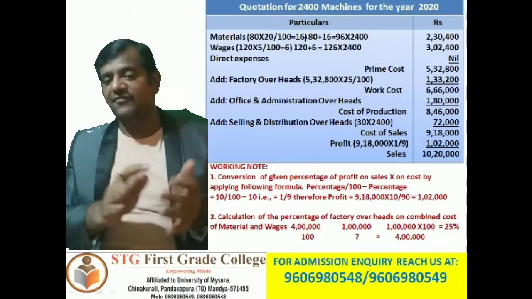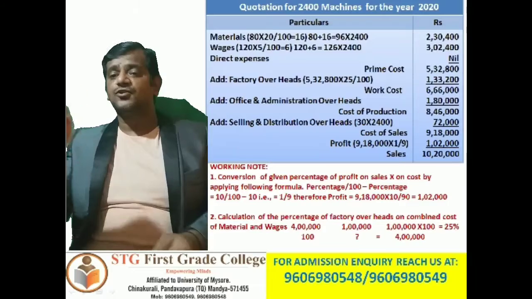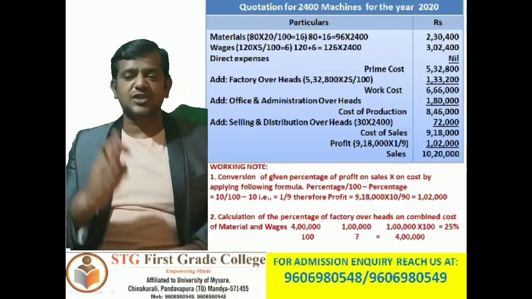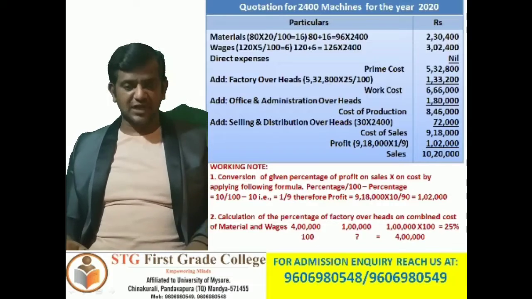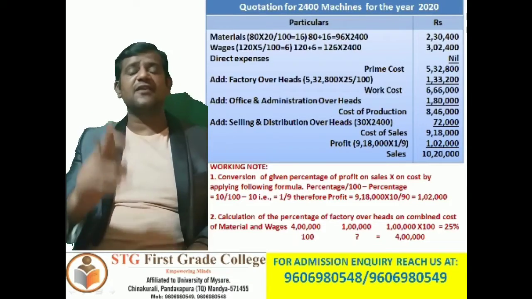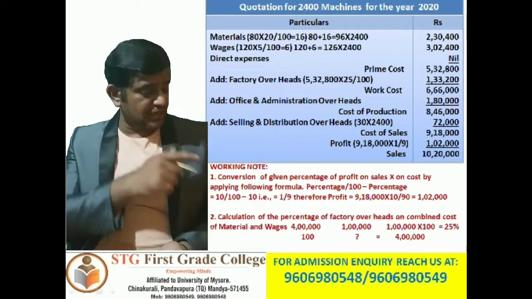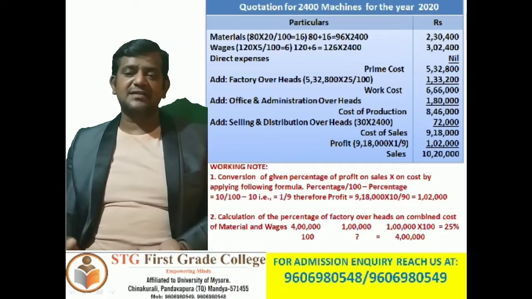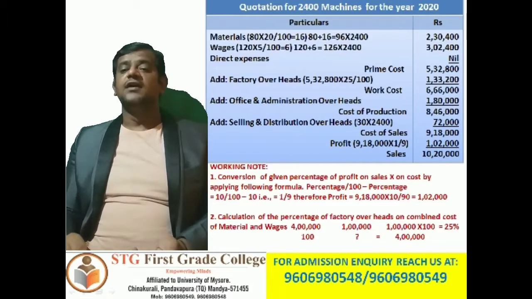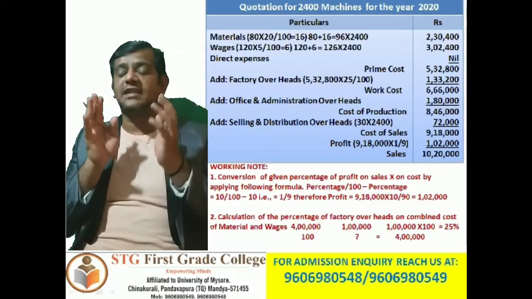So now add factory overheads. What is the combined cost of material and wages? Add it: 2,30,400 plus 3,02,400. So that comes to 5,32,800 into 25 divided by 100, because 25% according to working note number 2. So we are going to get 1,33,200. So now add prime cost plus factory overheads to get the work cost.